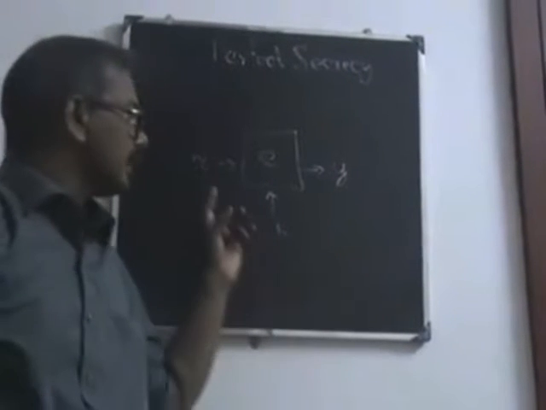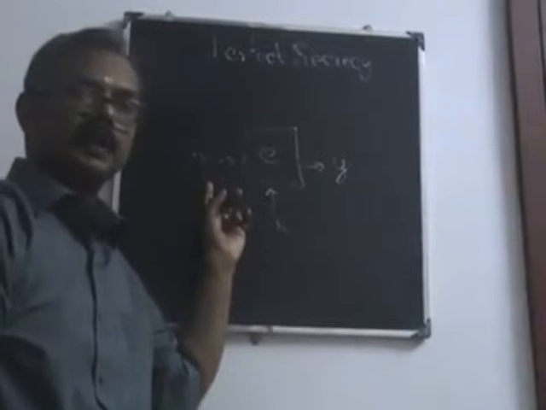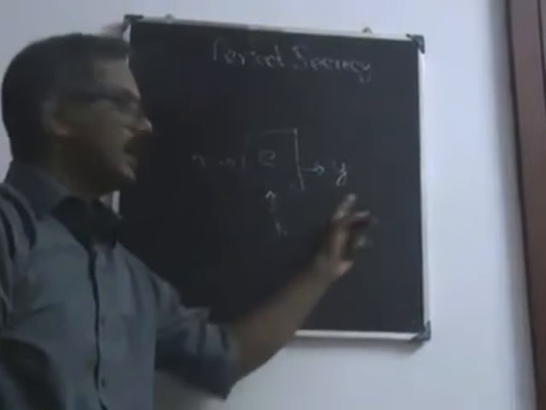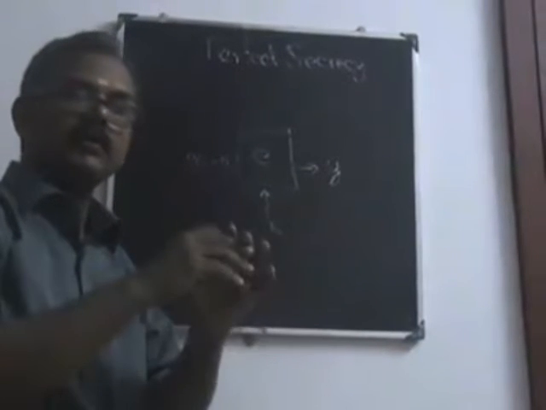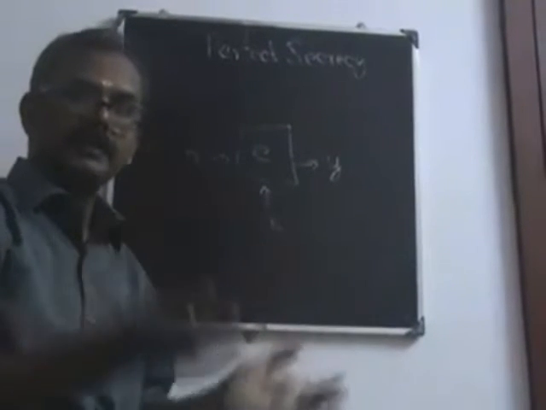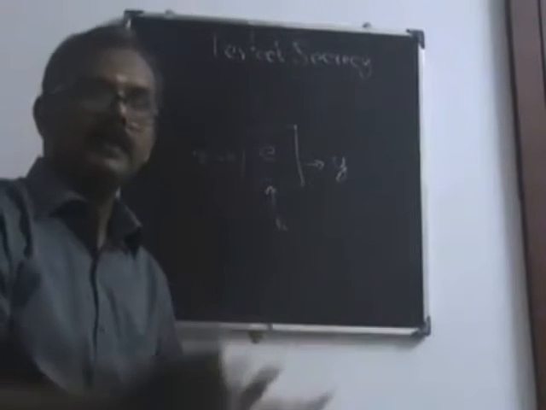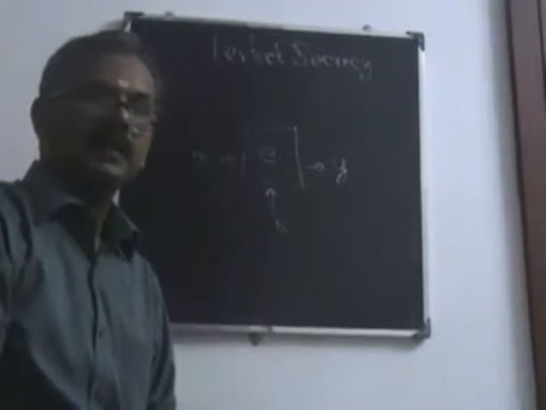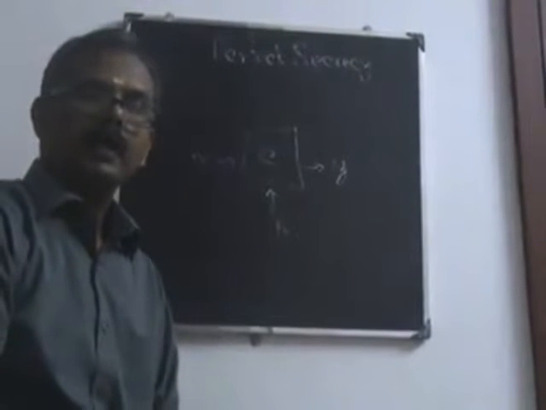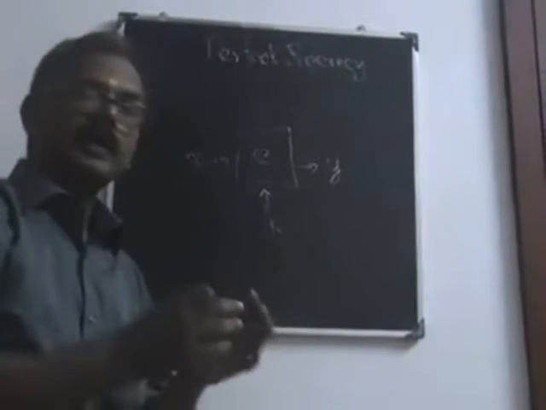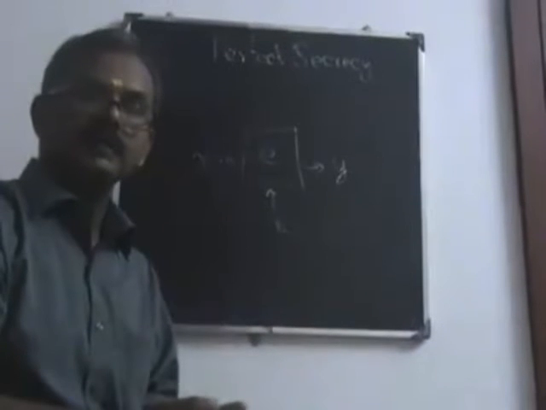Here there are three components: plain text, key and the ciphertext. We have a set of plain text, a collection of plain text. In that, we select one particular plain text, and similarly, we have a set of keys.